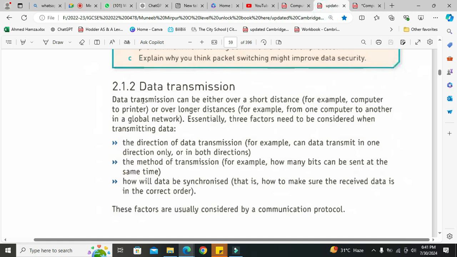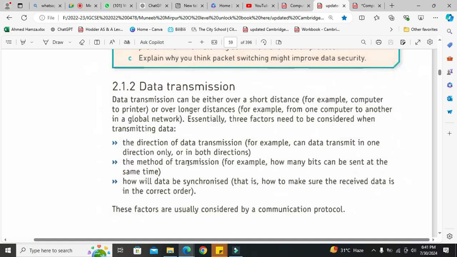So it's over here. Data transmission can either be over a short distance. Short distance means, for example, you are sending the data from computer A to computer B. Maybe you guys are sitting in the same room. You are transmitting the data for the short distance, sharing files, like in the ICT lab, computer lab. Or let's say you want to take a printout and you give a command Control P, and then you will get a printout, a hard copy of that.